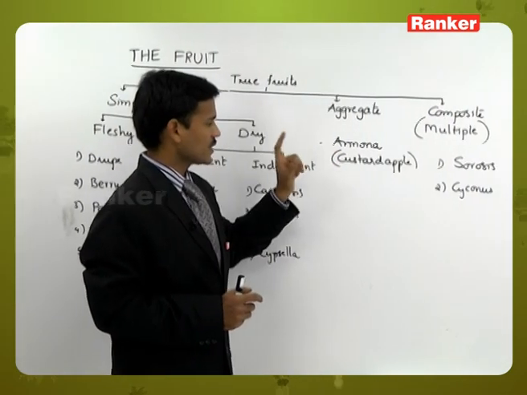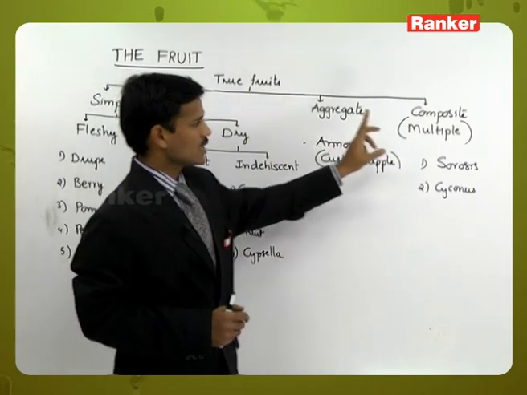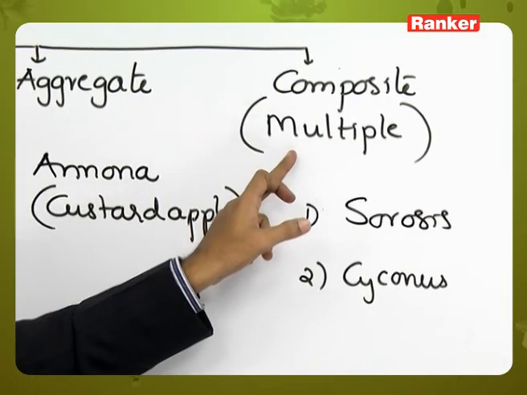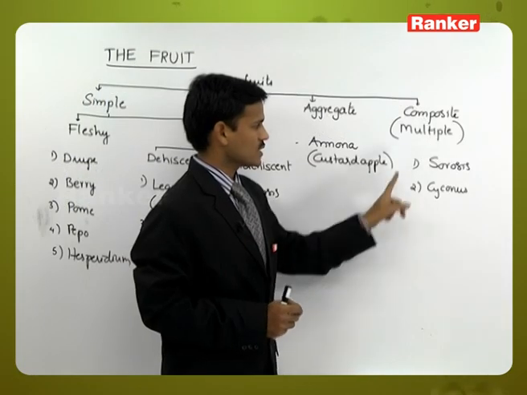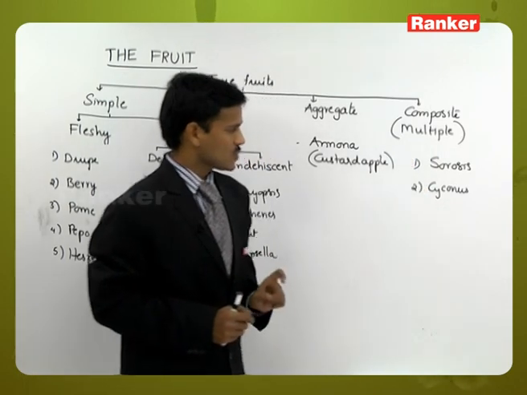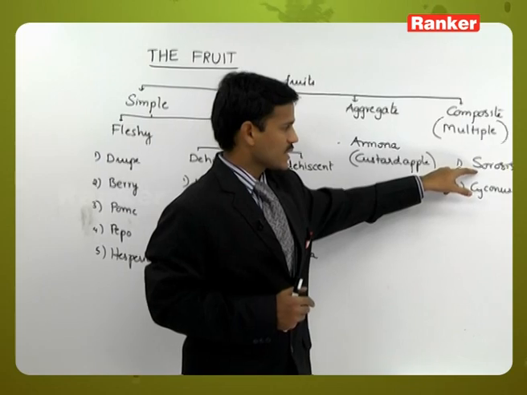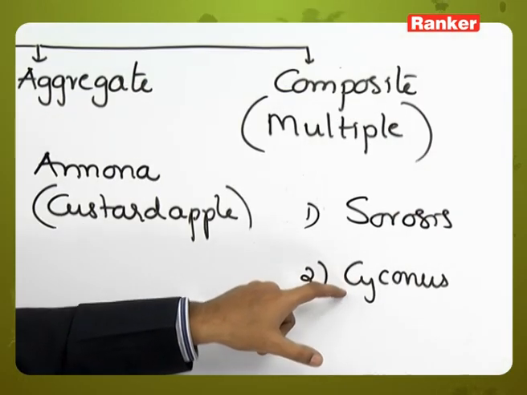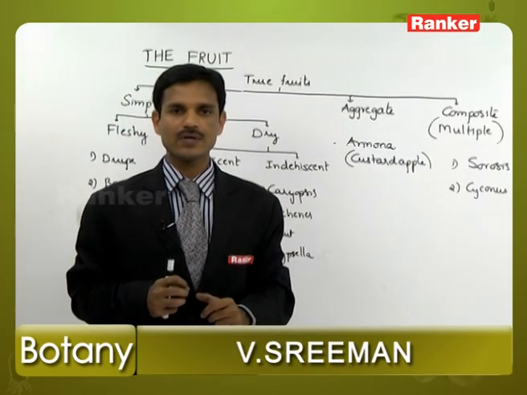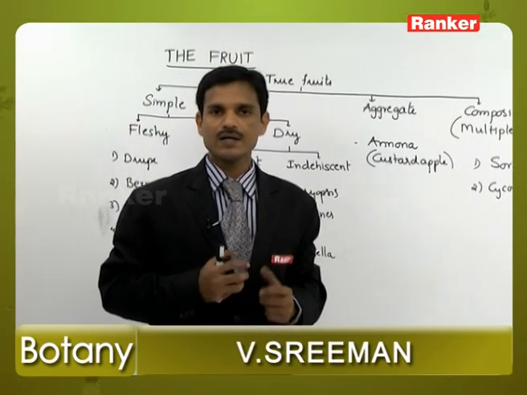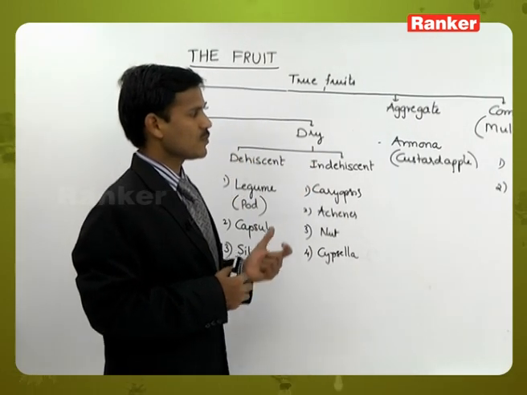Aggregate fruits: an example for aggregate fruit is Annona. Next, composite fruits, also called multiple fruits, are of 2 types, Sorosis and Syconus. Examples are Ananas sativus for Sorosis and Ficus for Syconus. So this is the classification of fruits and the total explanation and examples about fruits.